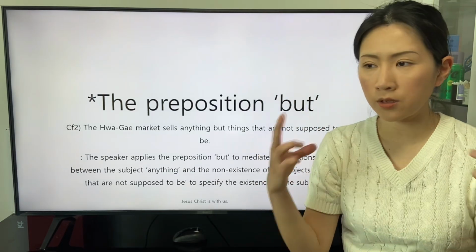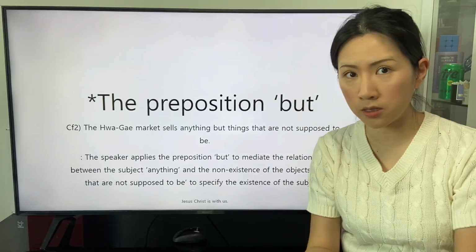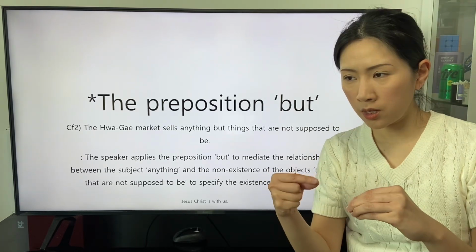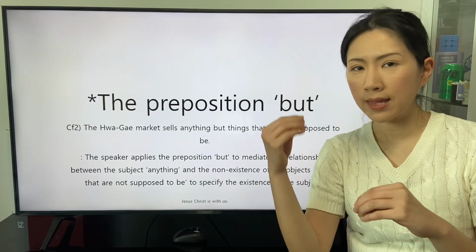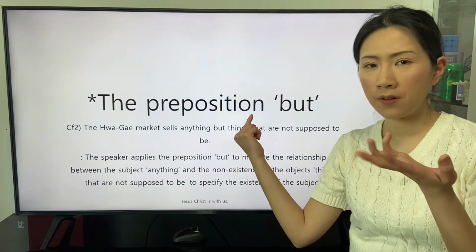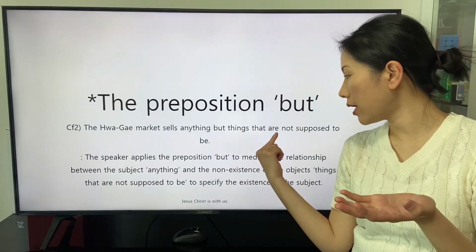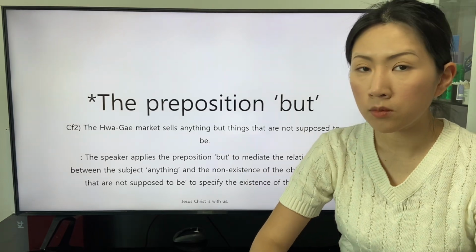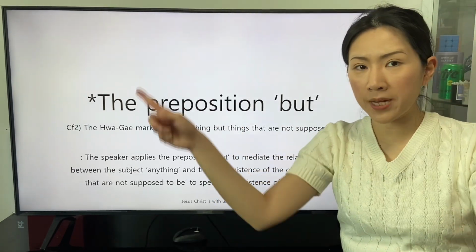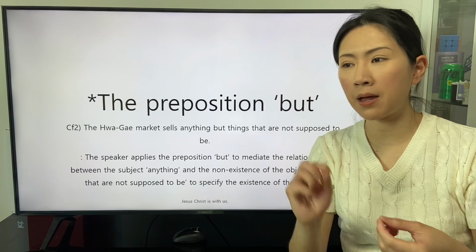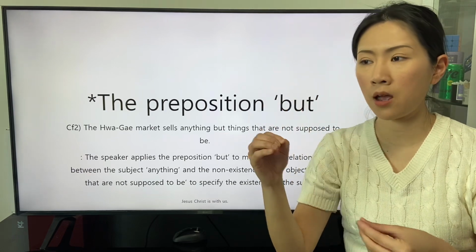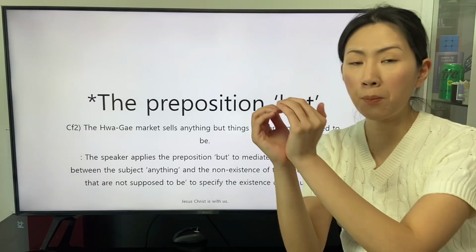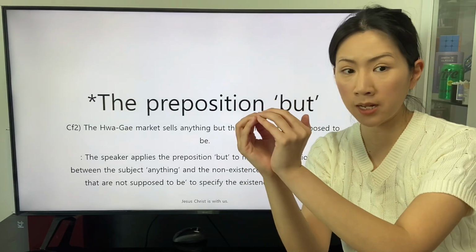The existence of the random subject is specified to be in the opposite relationship with the existence of the object, things that are not supposed to be. So the subject indicated by the indefinite pronoun anything is like this, and a part of the subject